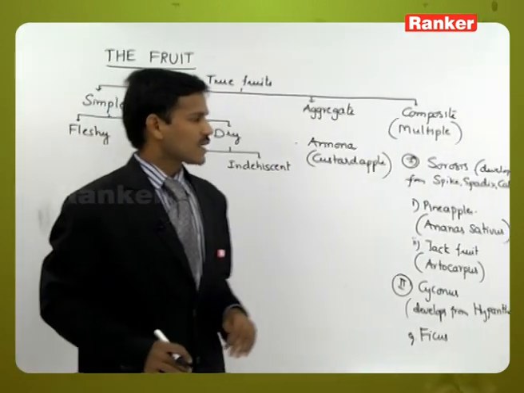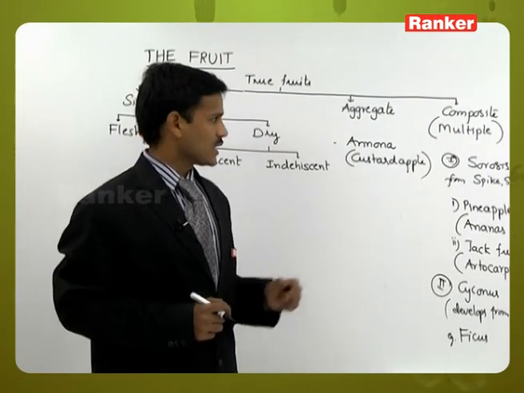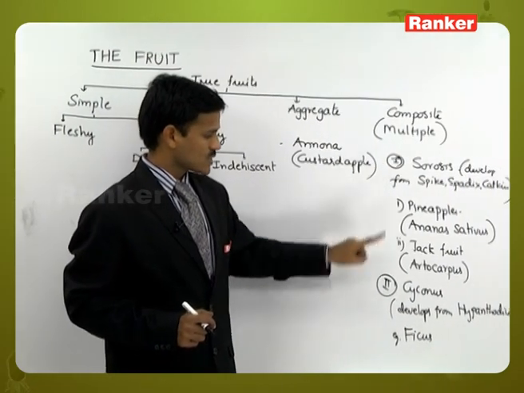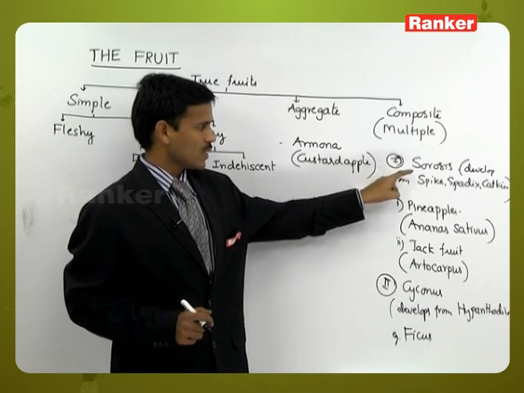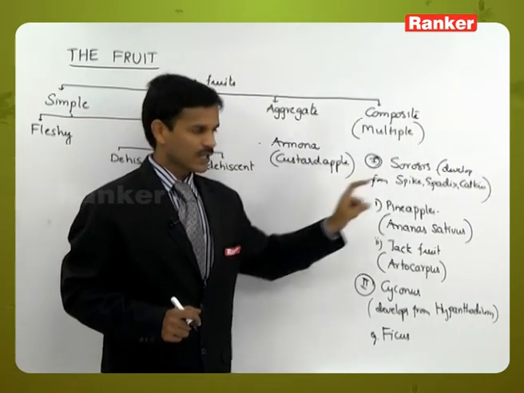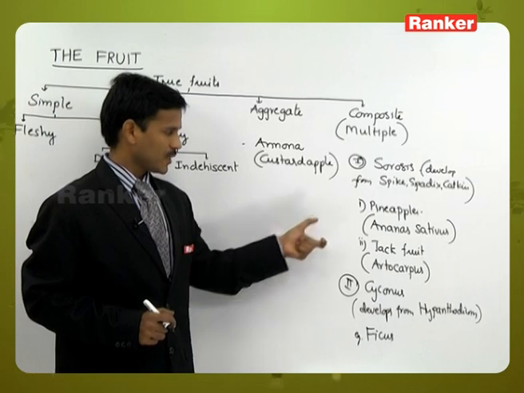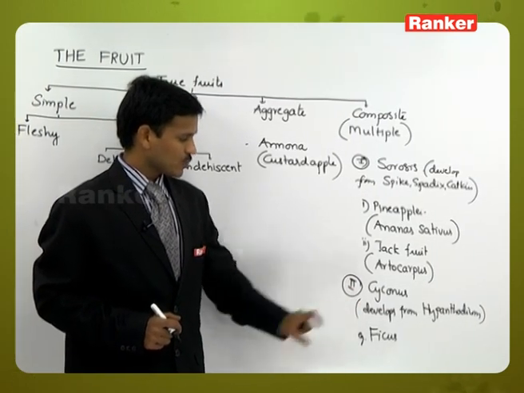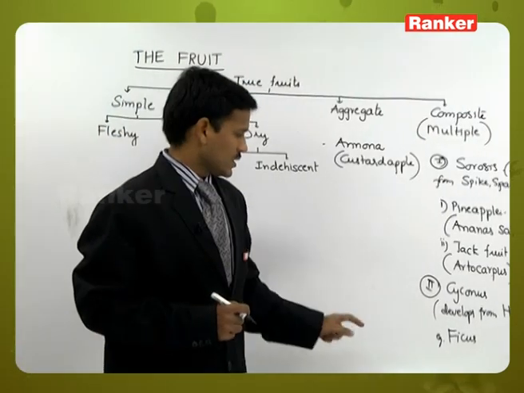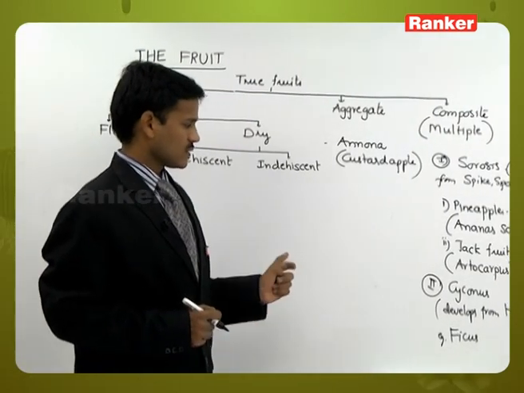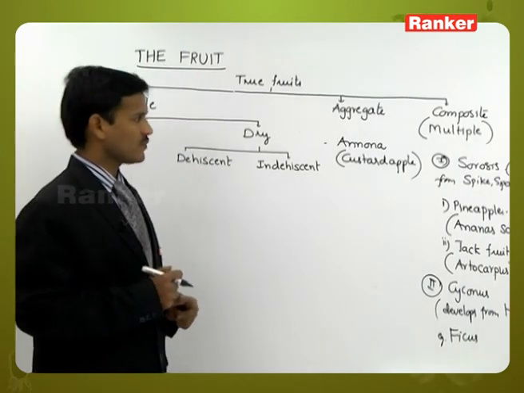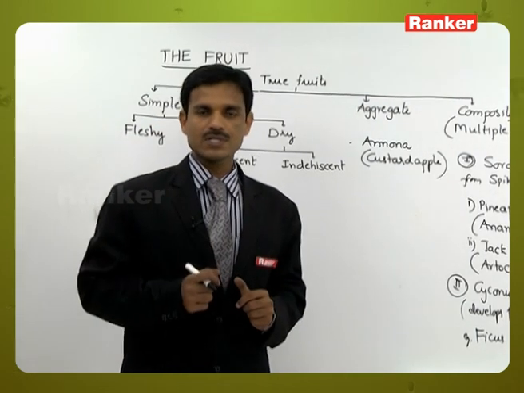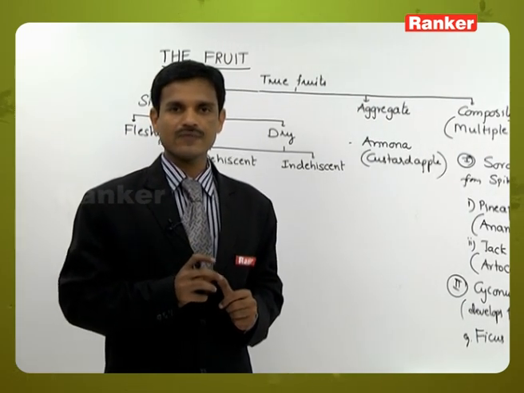So these are the composite fruits or multiple fruits that develop from the total inflorescence. There are two types, Sorosis and Syconus. Sorosis develops from spike, spadix, catkin inflorescence, with examples pineapple and jackfruit. Syconus develops from Hypanthodium inflorescence, and the example is the Ficus plant. The Ficus plant produces the Syconus type of fruit. So that is about fruits and types of fruits.